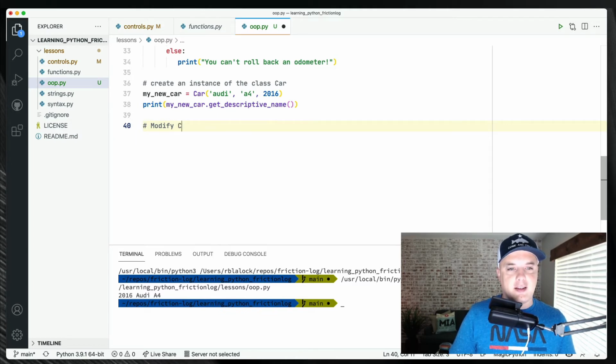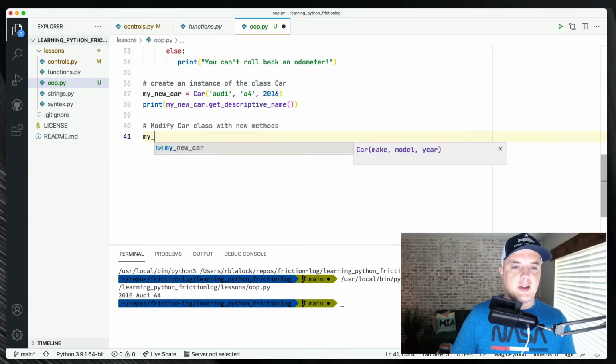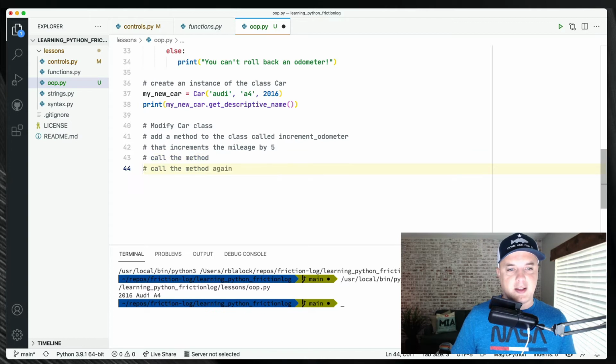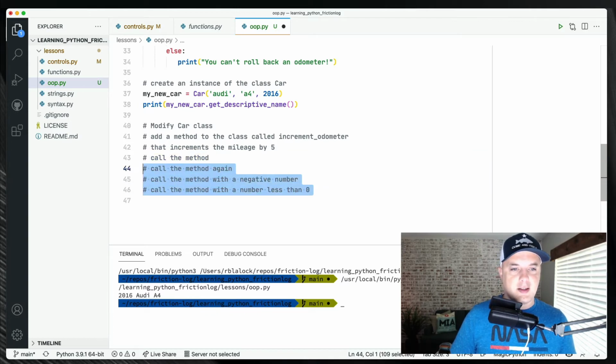Modify car class with new methods. That is not a new method. Modify car class. I feel like I'm not asking the right question, or it's just completely confused, or you can't extend classes, which wouldn't make sense.